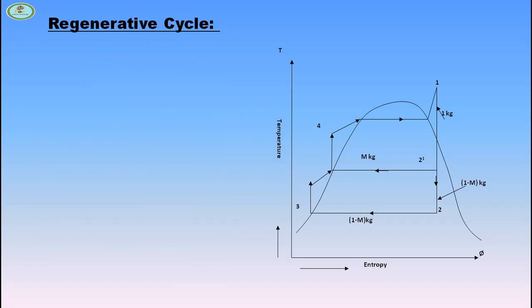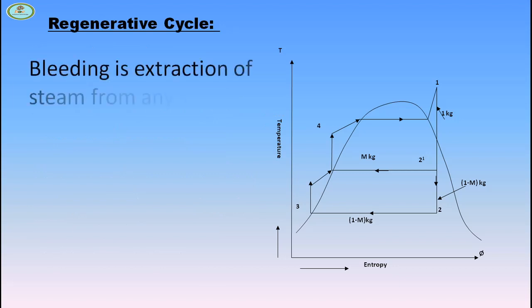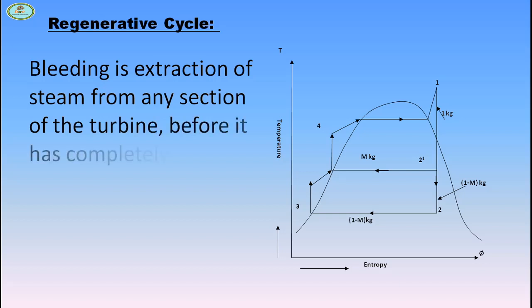Bleeding is extraction of steam from any section of the turbine before it has completely expanded to the final temperature for heating feed water.